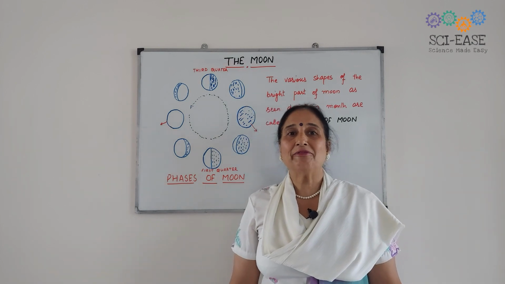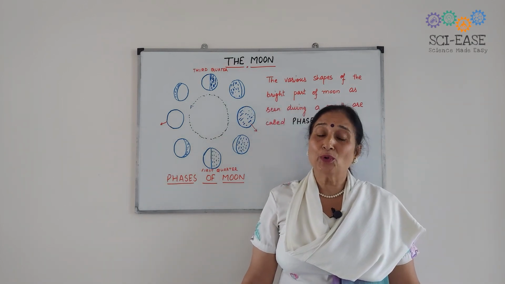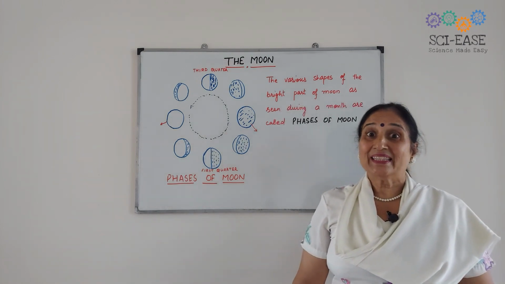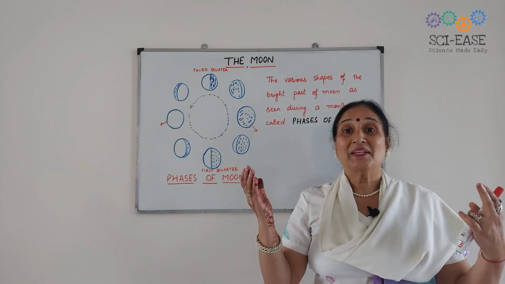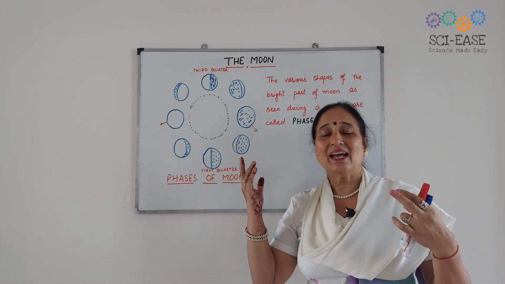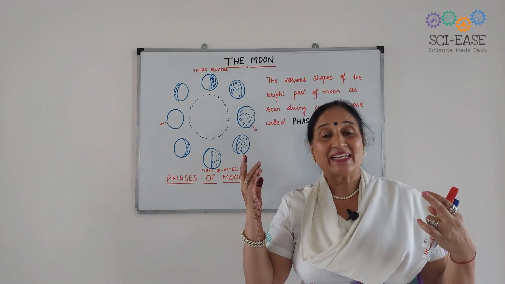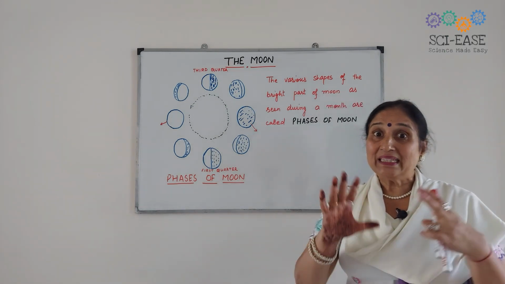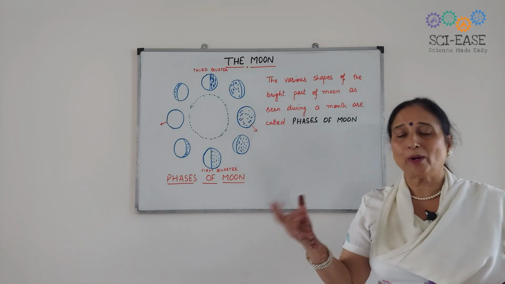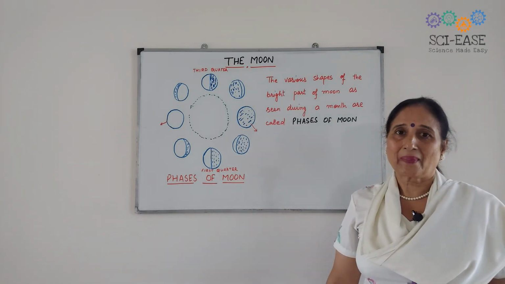In the introductory video, I have told you about the celestial bodies, that there are stars, moon, planets we see in the sky at night. These all are celestial bodies or celestial objects, you can say.